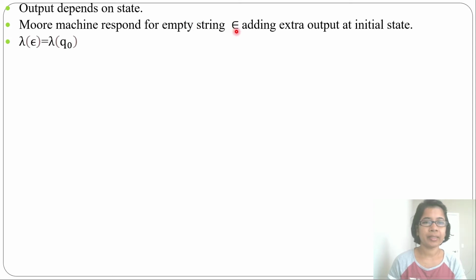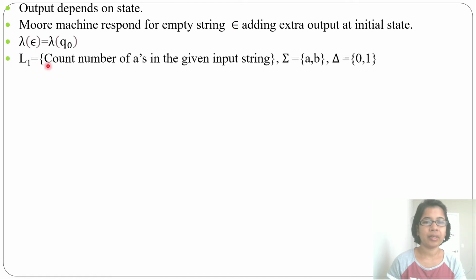Let's do some examples. Let's design some Moore machines. First example, count the number of A's in a given input string. Here input alphabet is A, B, output alphabet is 0, 1. And we need to count the number of A's in a given input string. So whenever B, just make a transition to Q0 and Q0 output is 0. And whenever A, make a transition to Q1 and Q1 output is 1.